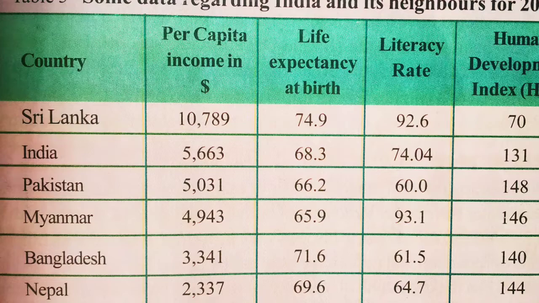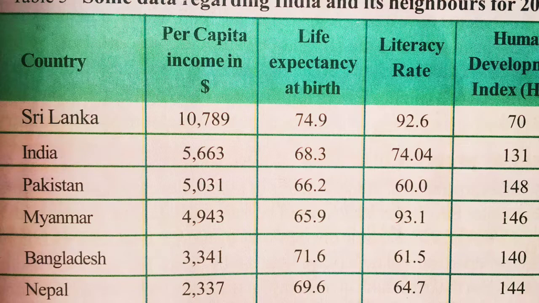Coming to the part of life expectancy at birth, you can see that in Sri Lanka it is about 74.9. That means the average life expectancy of a person in Sri Lanka is about 75 years. When it comes to India, 68, Pakistan 66, Myanmar 65, Bangladesh 71, and in Nepal it is 69. You can see that there also, Sri Lanka is far better. What is the reason for that? Because they are providing more medical and healthcare facilities for the people. That's why the life expectancy increases there.